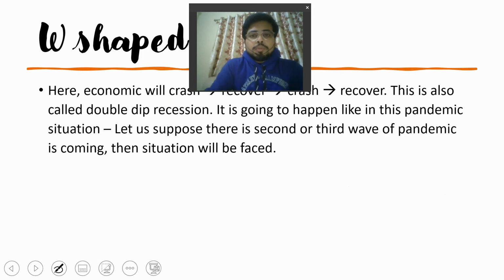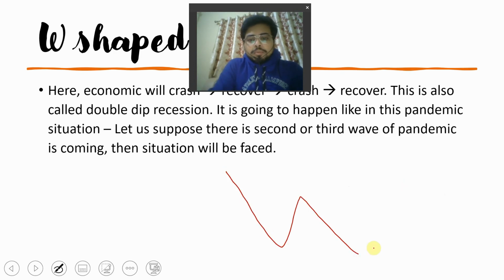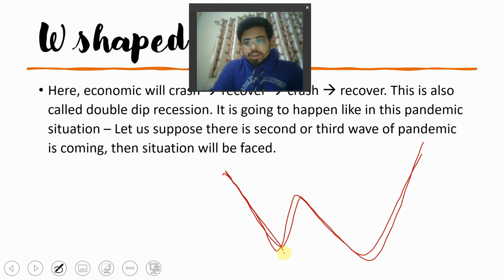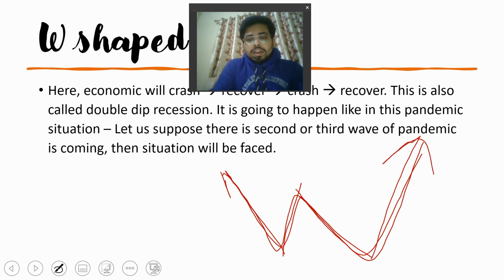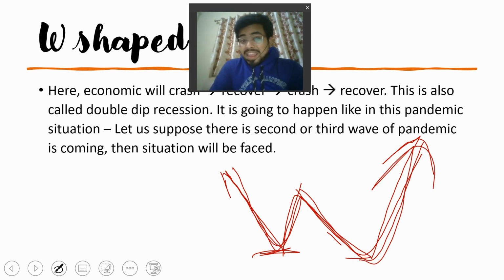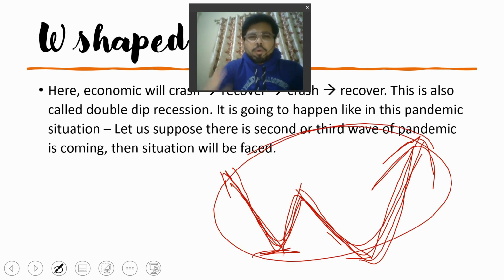Now W-shaped recovery. Here you will see a double dip. It goes down, again it comes up, again it goes down, and again it moves above. So it is something like two V's. Again there will be less time; the economy will rise, then within a short time fall down, and again within a short time rise. This structure may also repeat. That's why overall it is considered a W-shaped economic recovery.